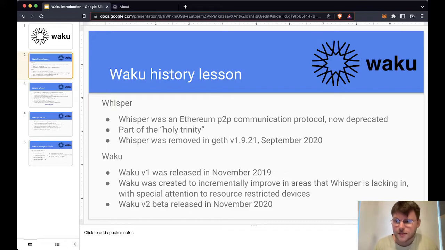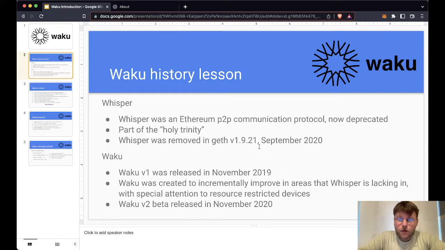So, short history lesson. Whisper was an Ethereum peer-to-peer communication protocol, which has now been deprecated. It's part of the Holy Trinity. So there was Ethereum, the Ethereum network itself. There was Swarm protocol, which was for decentralized storage because storing everything on the blockchain didn't make sense. And there was also Whisper, which was the communication protocol.